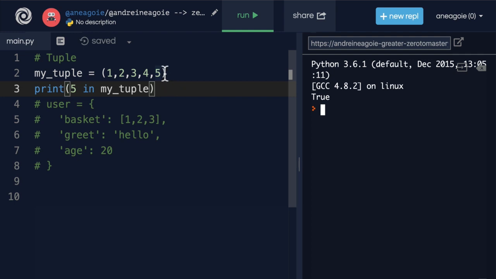Now, why do we need this? I mean, we already have lists, so why do I have to learn tuples if it's pretty much the same as a list? The only thing is I can't change it. There's a few benefits to this. For example, if you don't need to change the list, that makes things easier because it tells other programmers looking at your code, hey, this shouldn't be changed. Unlike a list, I want this to stay the way it is. Keep this order. So it makes things easier and more efficient.